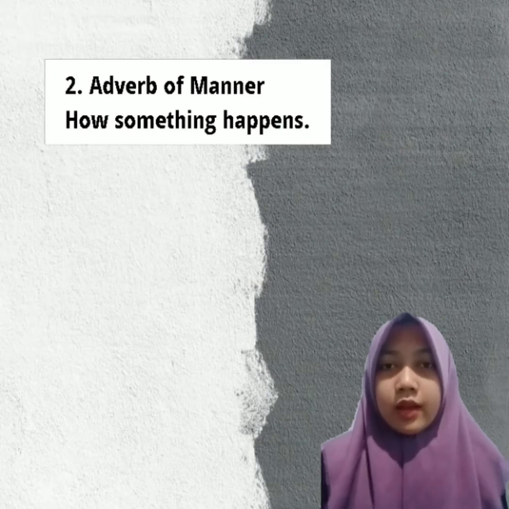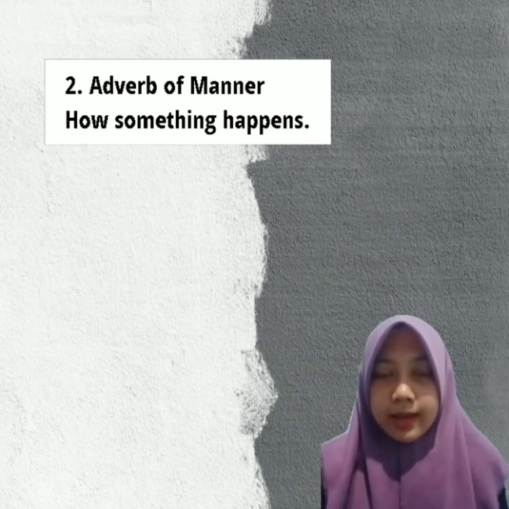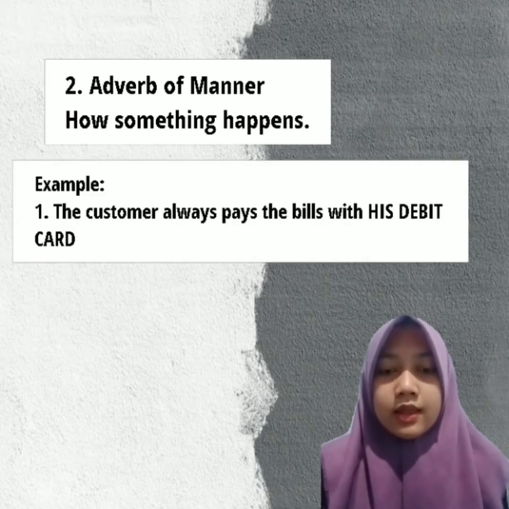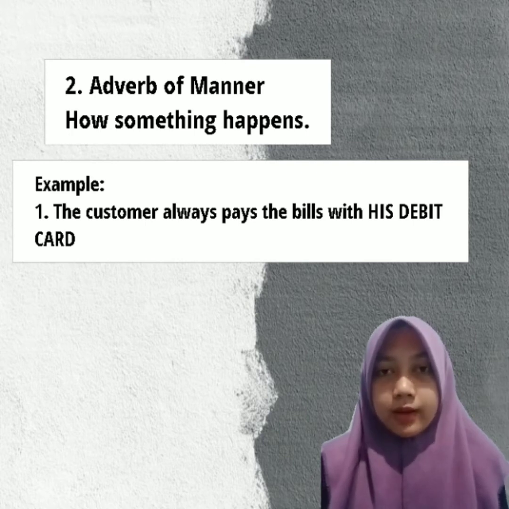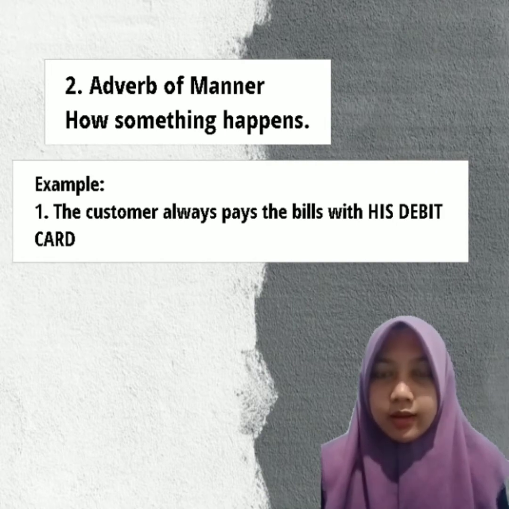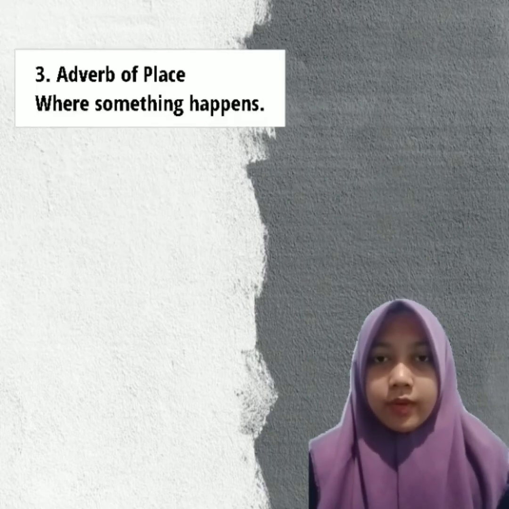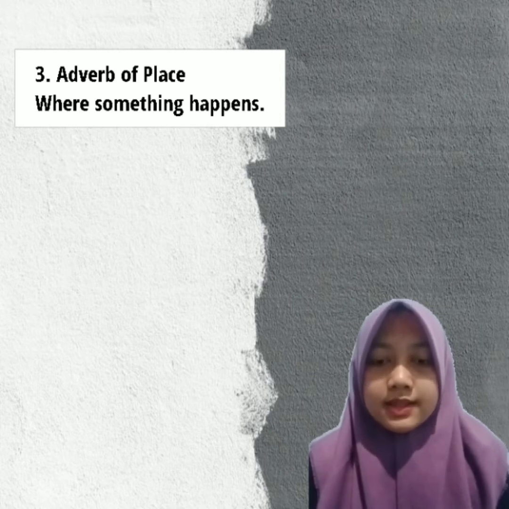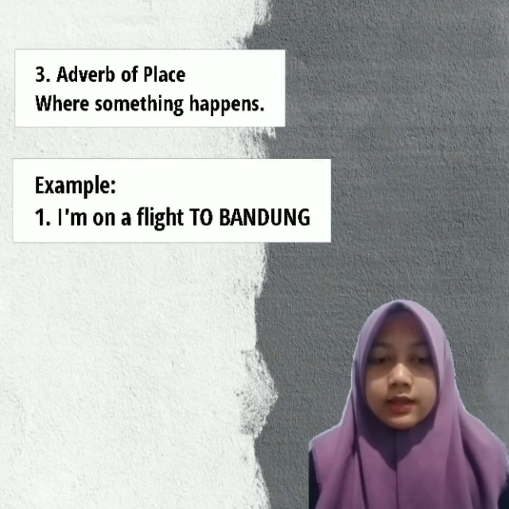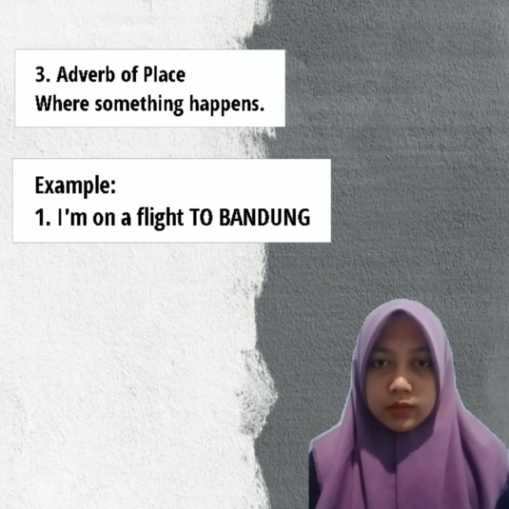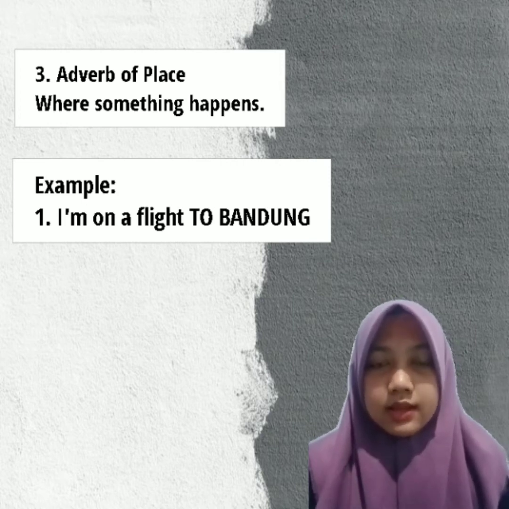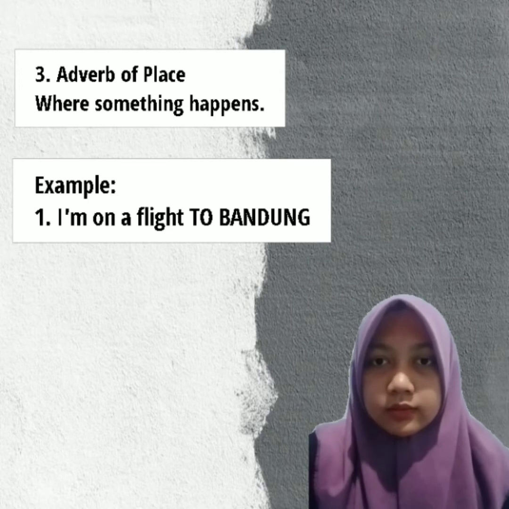And next, about adverb of manner. So adverb of manner tells us how something happens. The example is, the customer always pays the bill with his debit card. So with his debit card here is an adverb phrase of manner. The third is adverb of place. Adverb of place tells us where something happens. The example is, I'm on a flight to Bandung. To Bandung here is an adverb phrase of place.